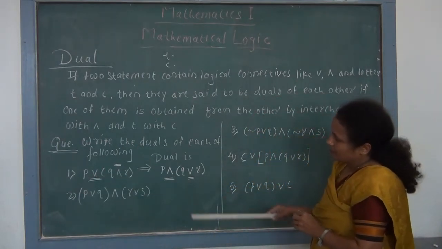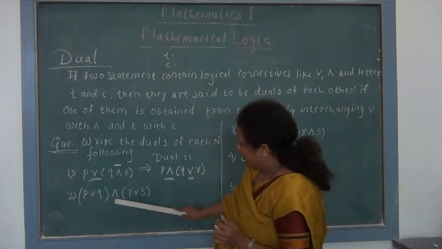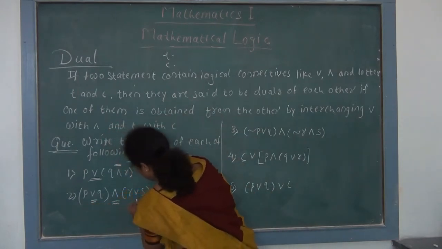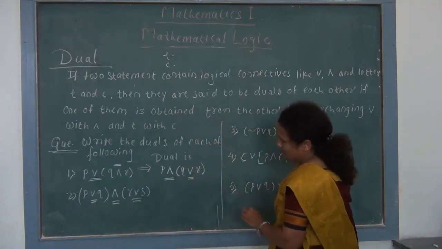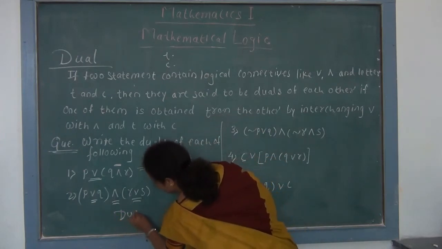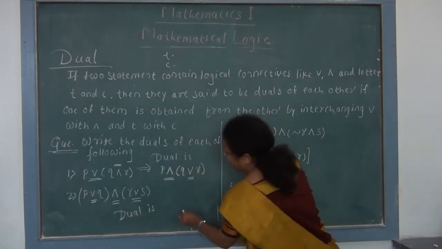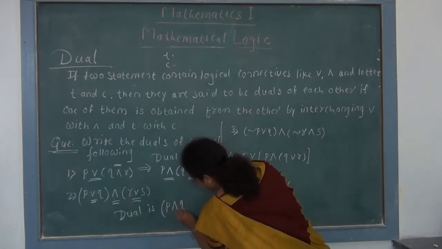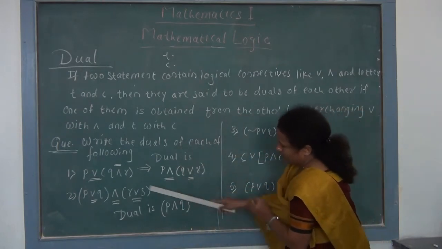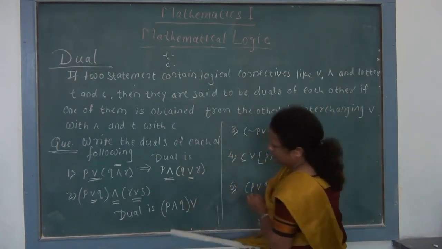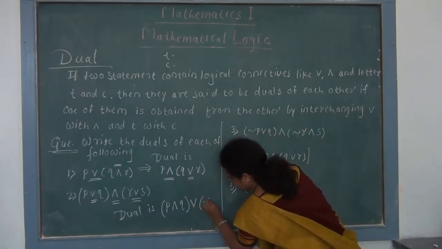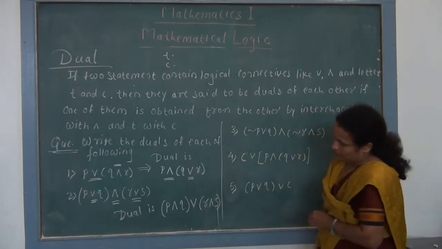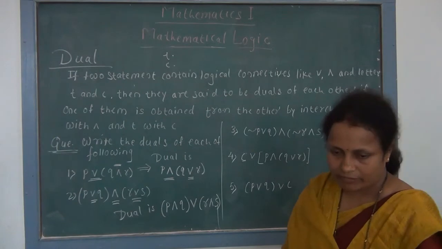Now take the second statement. The second statement is P or Q and R or S. Again we concentrate on these three symbols, because we have to interchange these three symbols. So dual is, we write the bracket as it is, the statement as it is. So P, we replace OR by AND, P and Q. Now we replace this AND by OR. Again write the bracket as it is, R as it is, and replace this OR by AND. So this is the dual of our second statement.